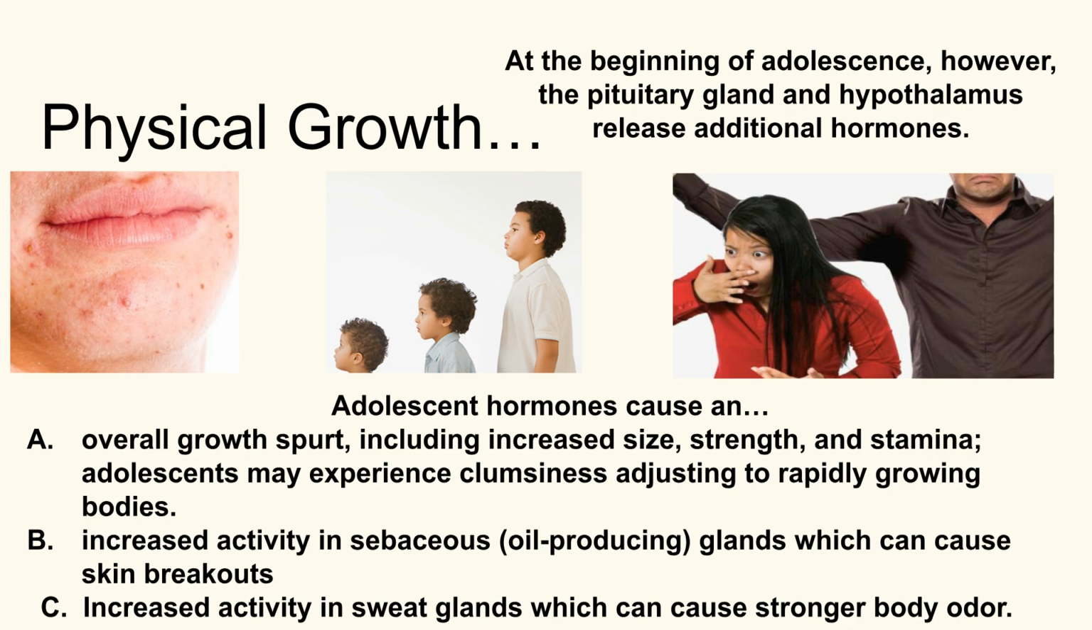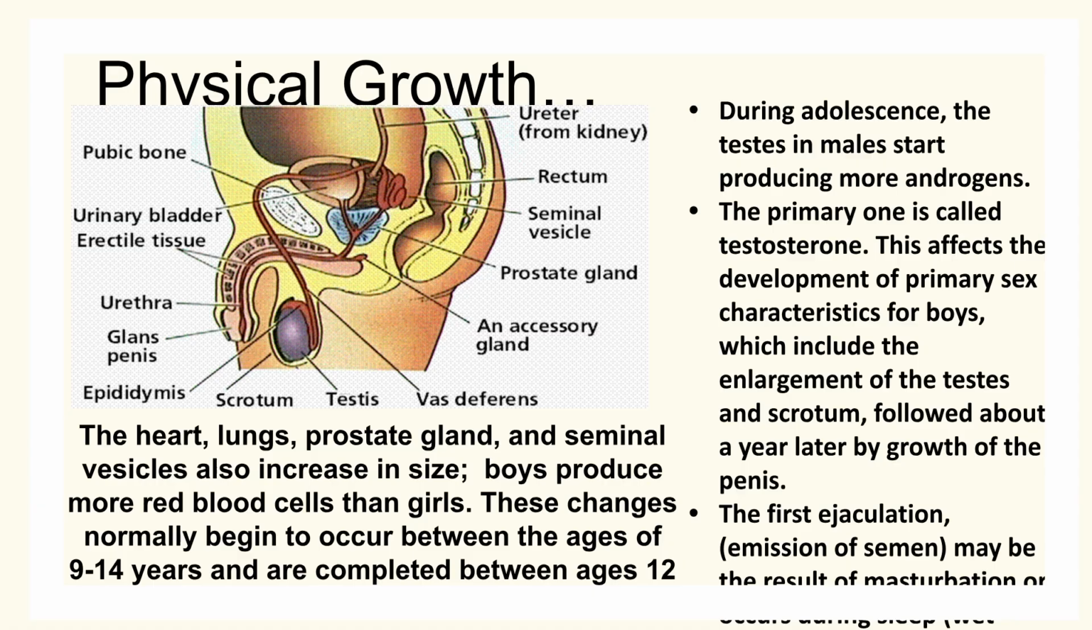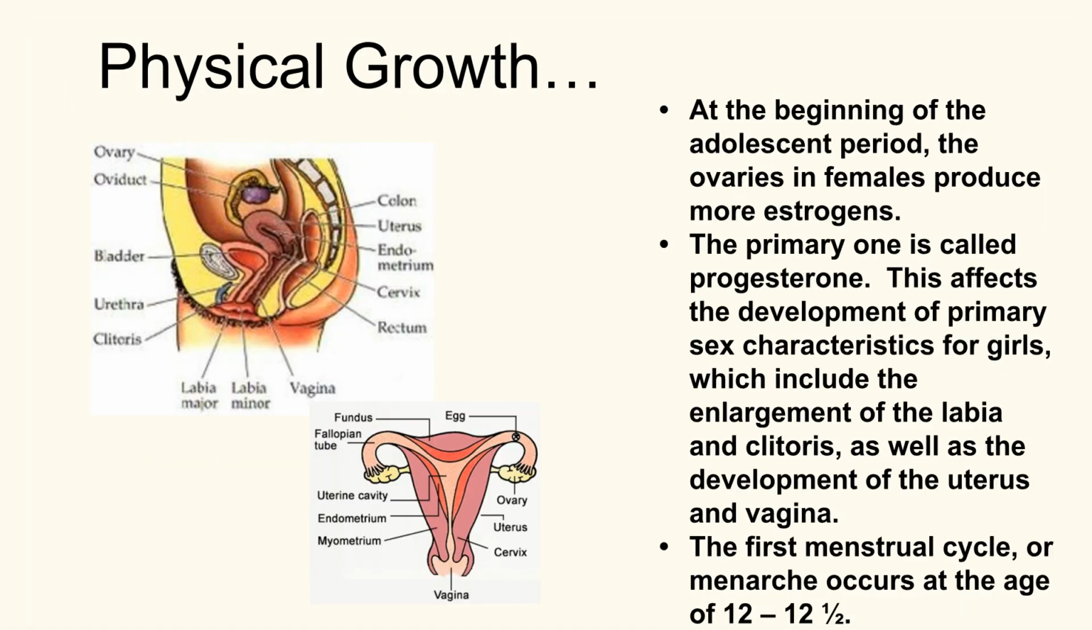Additional hormones released at the start of adolescence cause an overall growth spurt, increased activity in sebaceous glands leading to breakouts, and increased activity in sweat glands causing stronger body odor. In males, increased androgens, particularly testosterone, affect primary sex characteristics, including the enlargement of the testes, scrotum, and penis, and eventually the first ejaculation. In females, increased estrogens, particularly progesterone, affect primary sex characteristics, including the enlargement of the labia, clitoris, uterus, and vagina. The first menstrual cycle, menarche, occurs around 12 to 12.5 years of age.